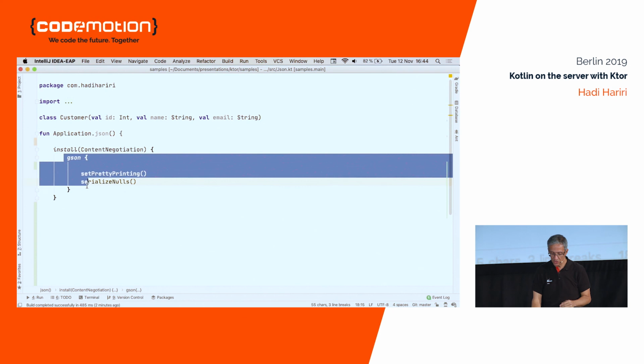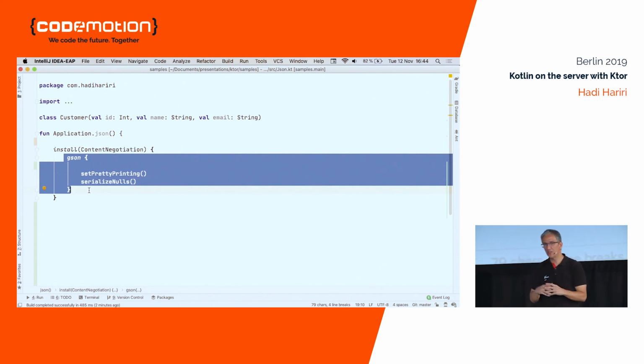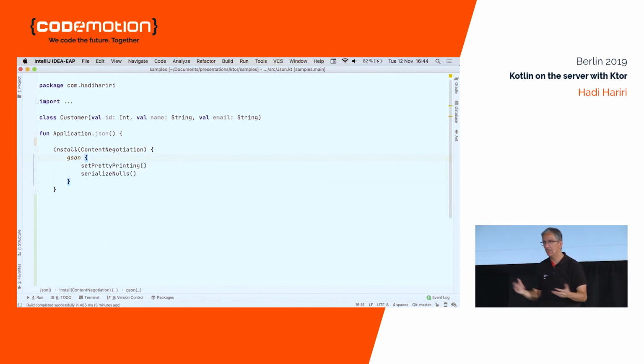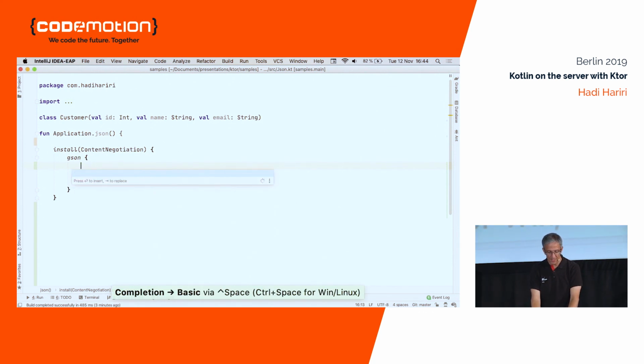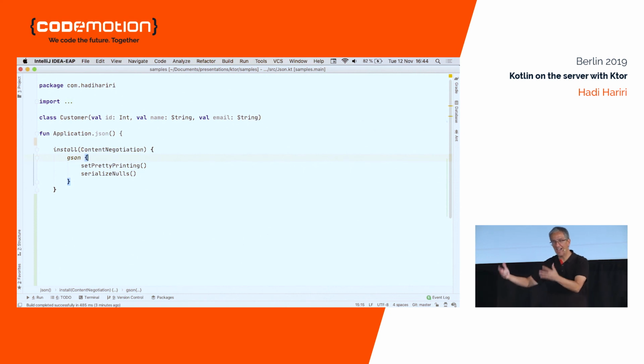But notice that this install also has a block of code. This block of code is what we call the setup or the configuration for the feature. A lot of features actually come with configuration steps. In this case, what I'm saying is that I want to use the JSON library to do the actual serialization for me. And JSON, in turn, has its own configuration parameters, right? So I get all of this pretty code completion, like set date format, because this is actually supporting JSON. If I were to use something like Jackson, then I would get the configuration parameters for Jackson. These are already built in. These are features that you can already use.